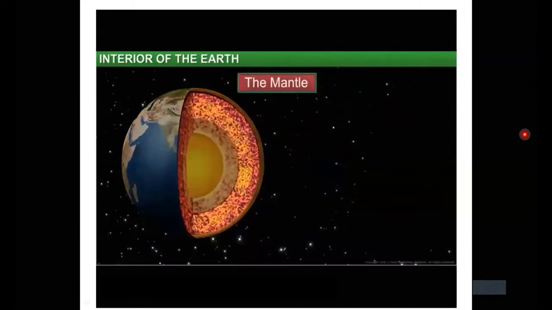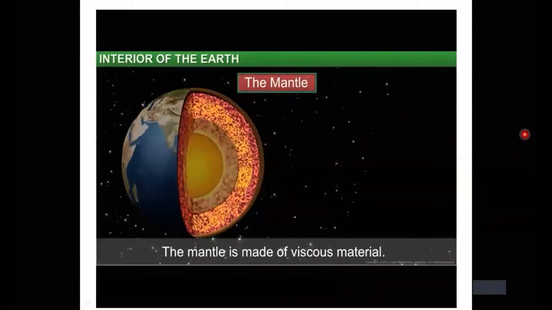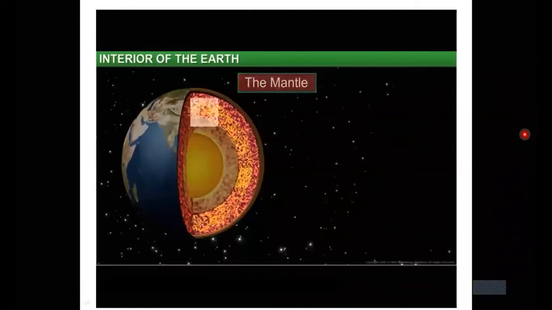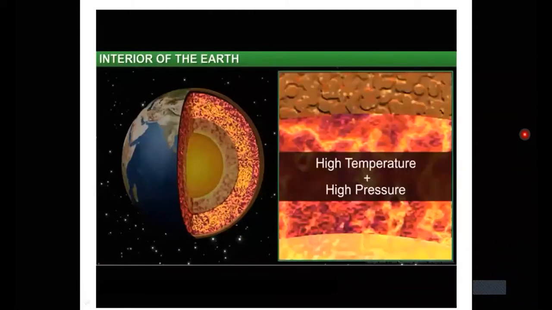The mantle lies just below the Earth's crust and is 2,900 kilometers deep. That makes it the thickest among all the layers that comprise the Earth. It is made up of viscous material. The temperature and the pressure within the mantle are high, as it is located below the crust.